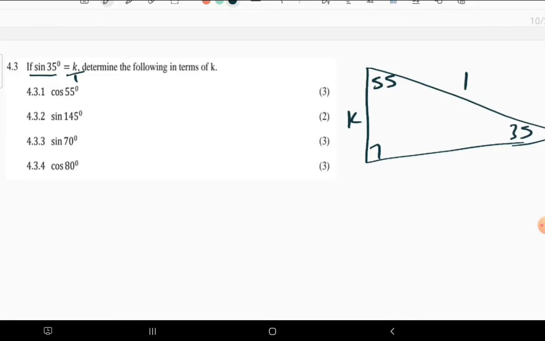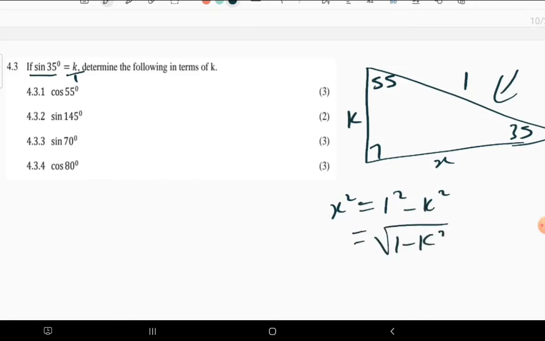Now, Pythagoras theorem can help us, because before we go through all the steps, we need to have everything in this diagram: all the angles and all the sides calculated. We have 1, and we are looking for this side x. So x squared is equal to 1 squared, which is the hypotenuse, minus k squared. So in the place of x, we have just the square root of 1 minus k squared.